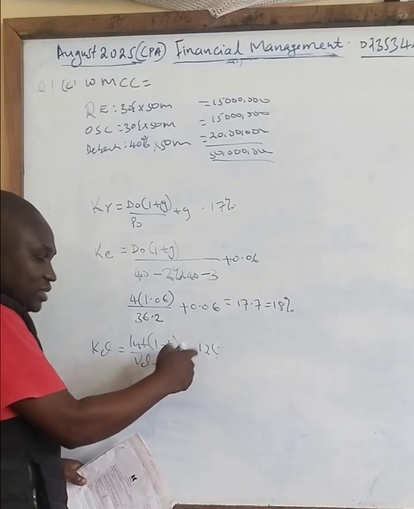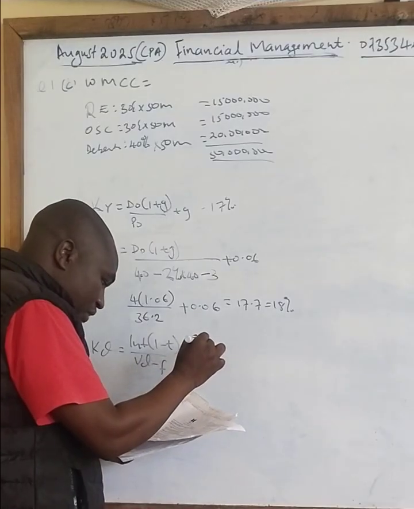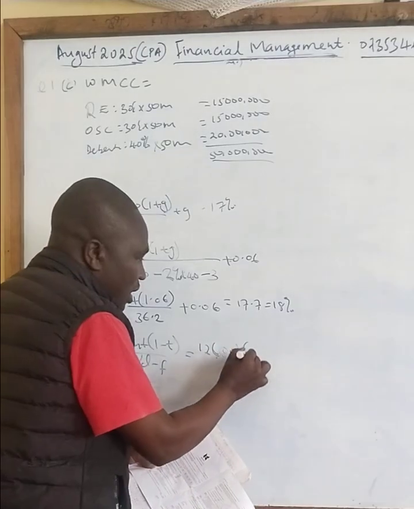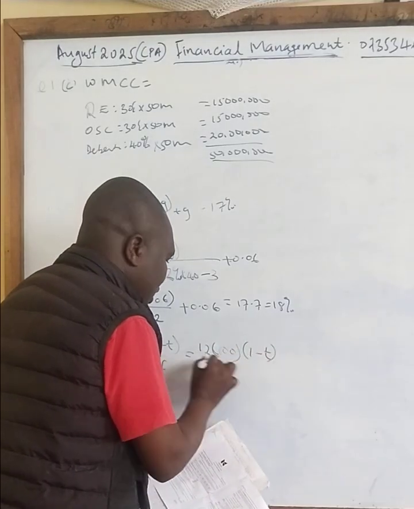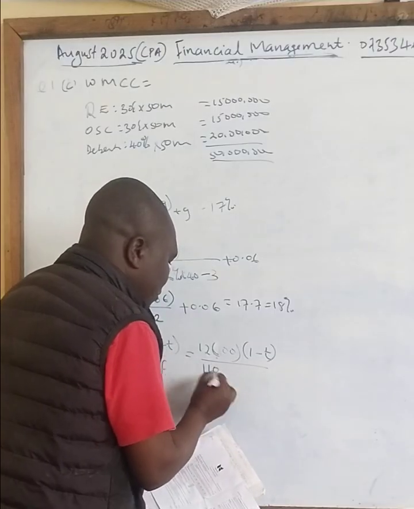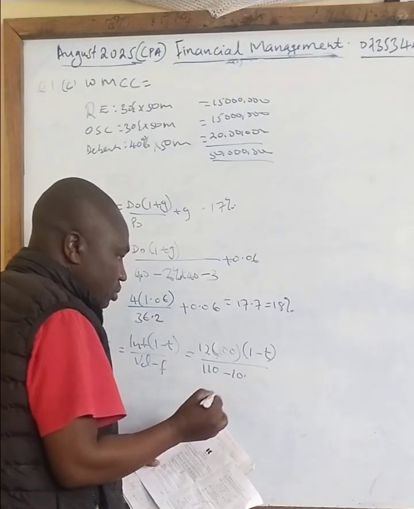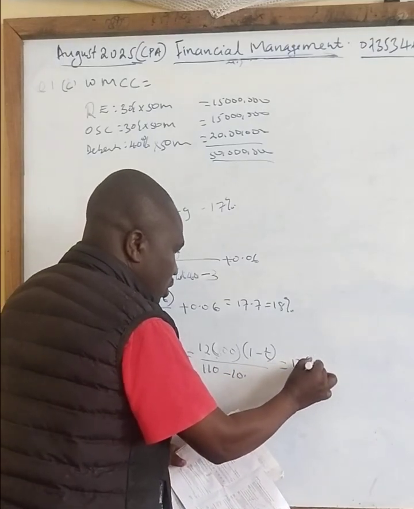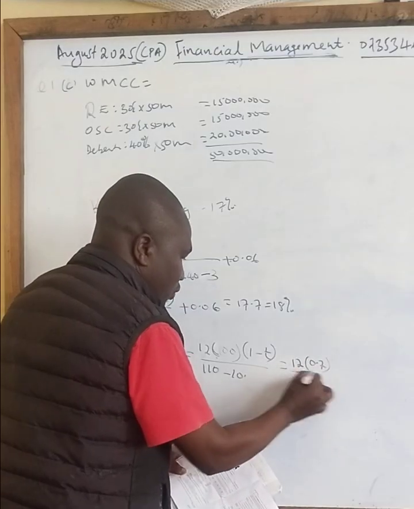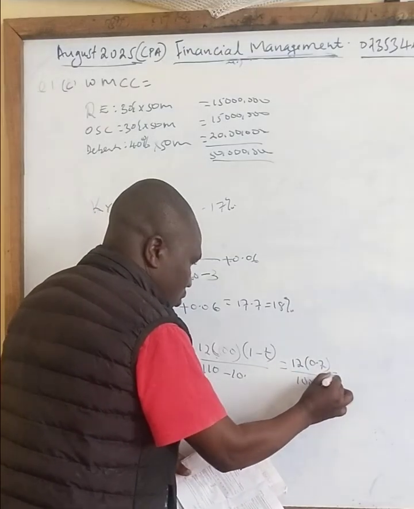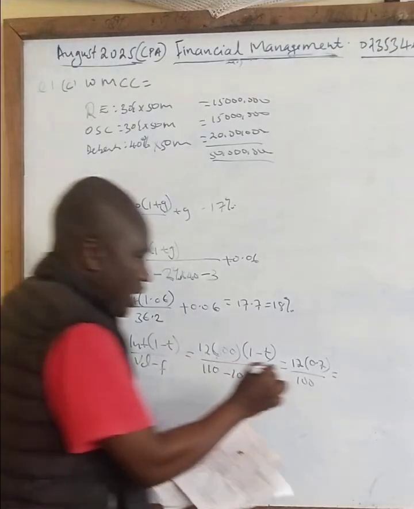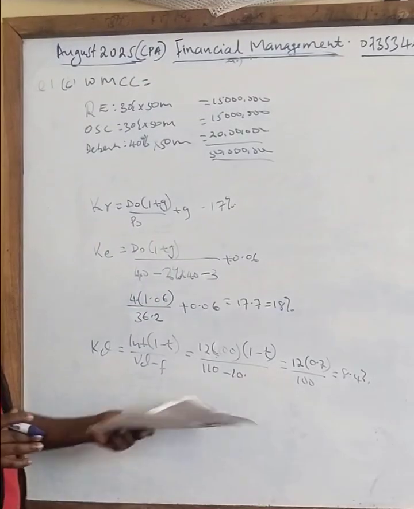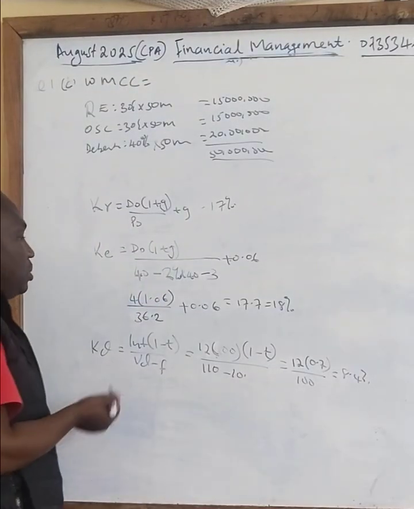So in this case, they are now using the 12% irredeemable. So it is 12% of how much was the par value? Par value is 100. Correct? Then you pay now the dividends, tax, sorry, like that. You divide by the market value of 100, but there is a flotation of 10. So if you work out this, it will give you 12 into 0.7, you divide by 100. So the answer you get there is 8.4%. You can see. So I have now everything.